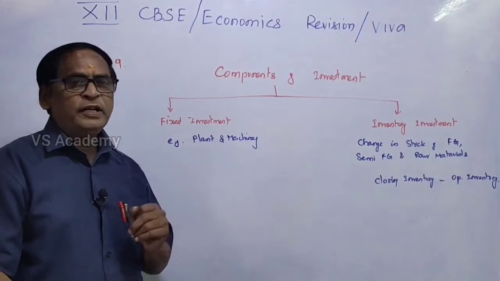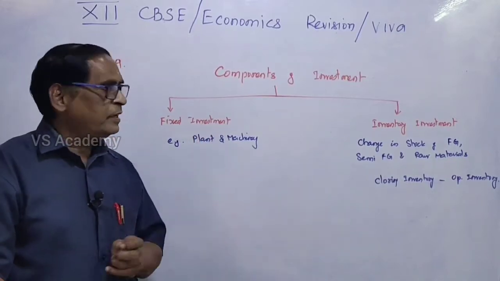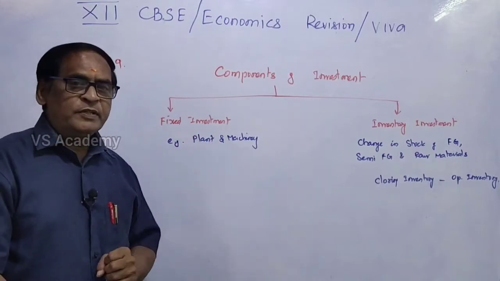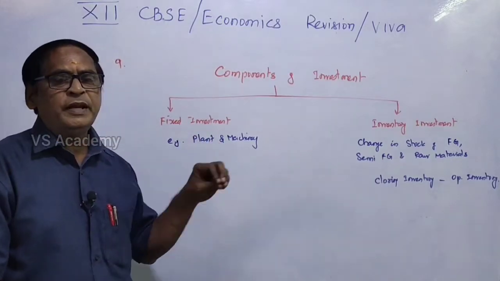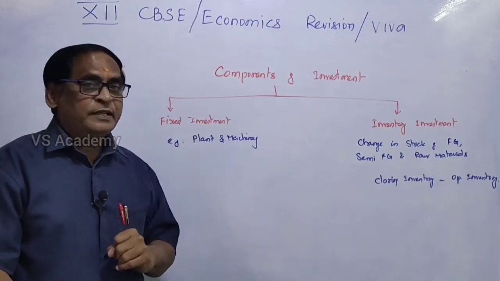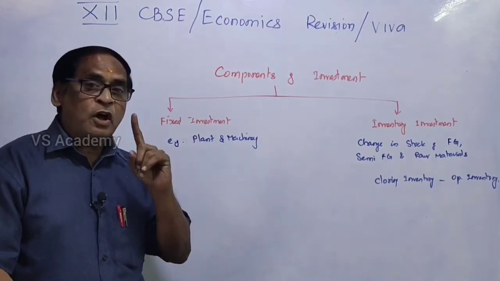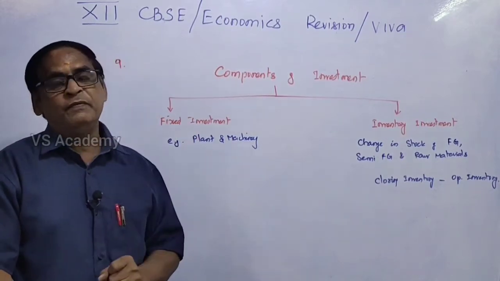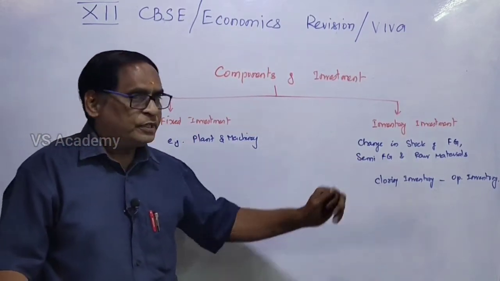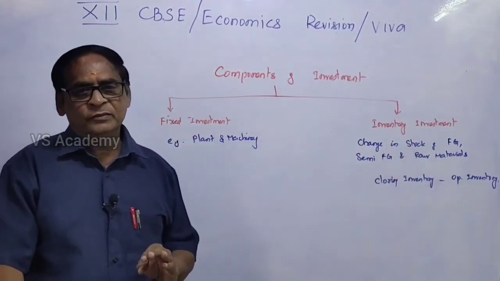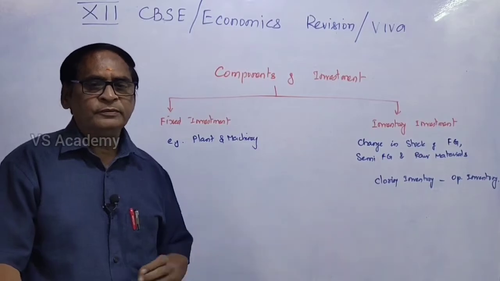There are two components of investment. One is fixed investment, another is inventory investment. Fixed investment refers to the investment made in plant and machinery or buildings, etc. Inventory investment is nothing but the change in stock of raw material, finished goods, and semi-finished goods. What is the formula for that? Closing inventory minus opening inventory. Okay, you have to remember this one.